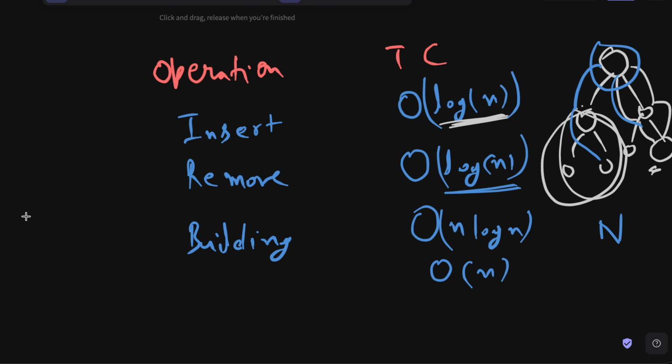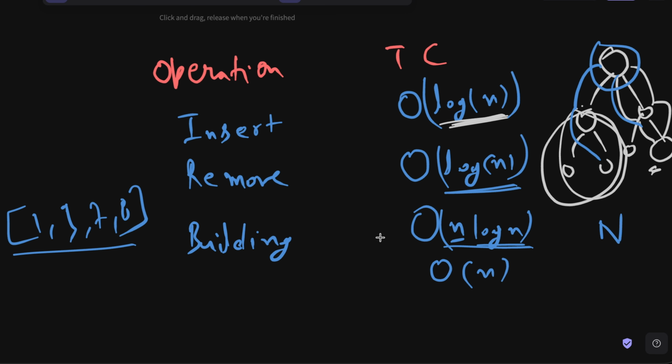Now here is the tricky part. If you have an array like 1, 9, 7, 8, okay, and you want to build a heap out of it, in our current implementation, it will take order of n log n because you will keep on inserting the elements in the heap, and you are inserting n elements, and each element will take order of log n time complexity. So it will take order of n log n time complexity to build a heap from a given array.